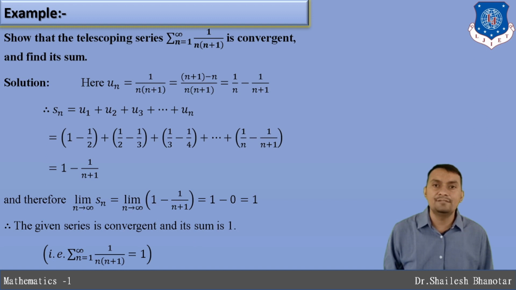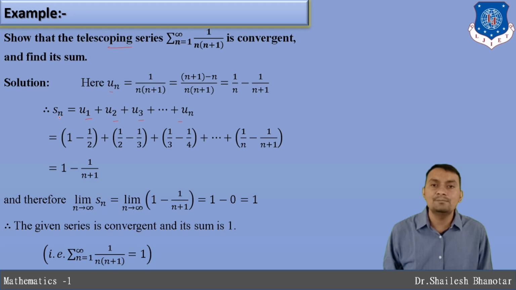So let us first understand the telescoping series. Using this series you can represent infinite sums. Whenever you see a partial sum u1 plus u2 plus u3 and so on, where un is 1 divided by n into n plus 1, this can be represented with the numerator rewritten as n plus 1 minus n, and that will be 1 divided by n minus 1 divided by n plus 1.